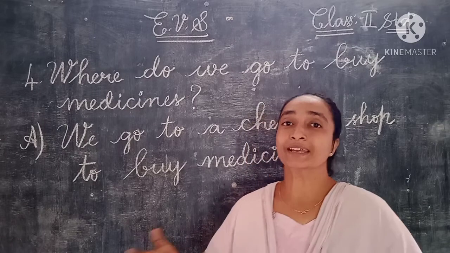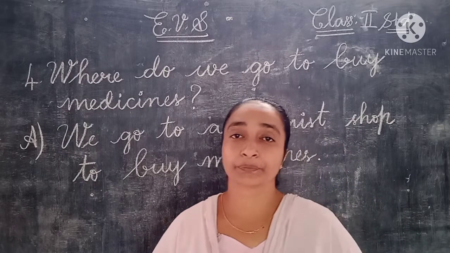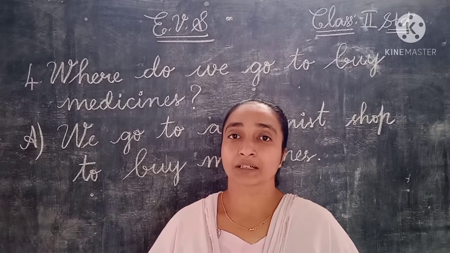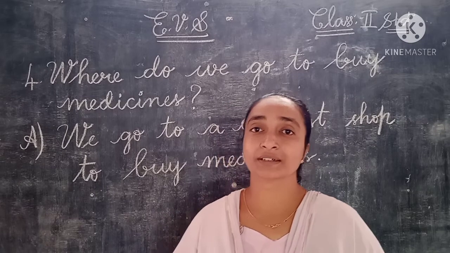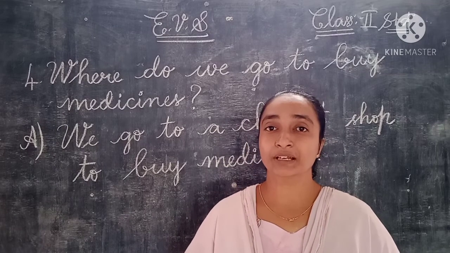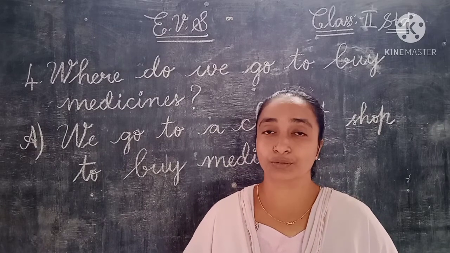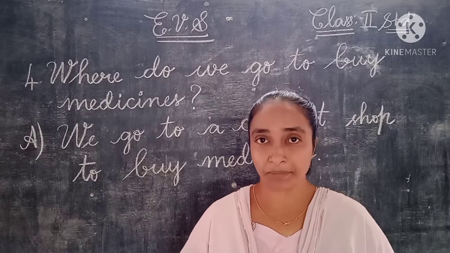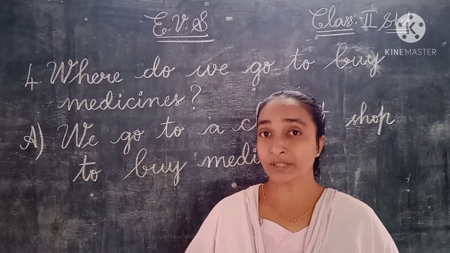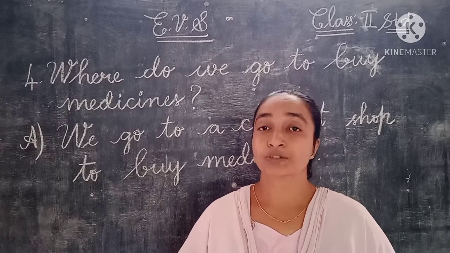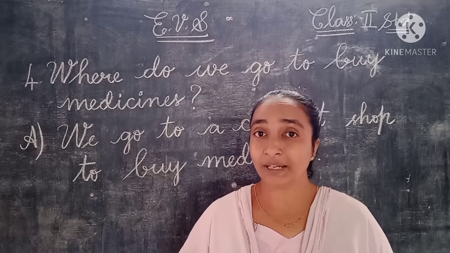Children, in case the hospital is not there, or suddenly we are feeling sick, we need first aid immediately. In the house itself we need some medicines, so always we keep some medicines with us. Suppose the medicines are completed, where do we go to buy the medicines?